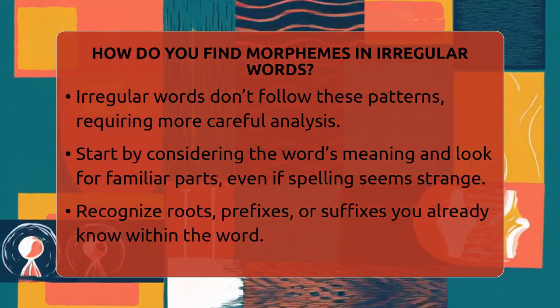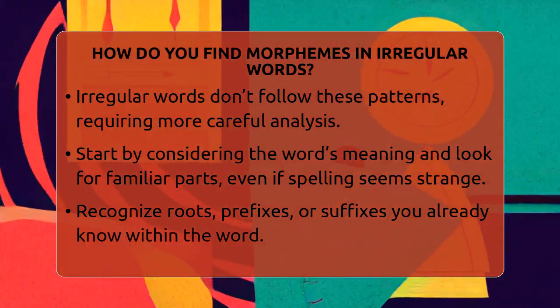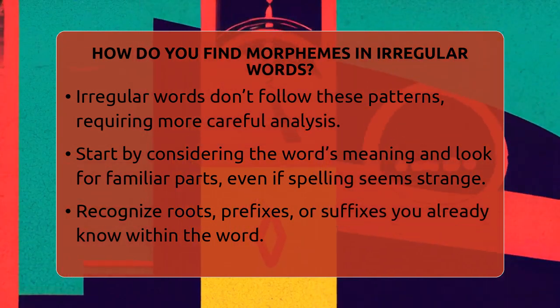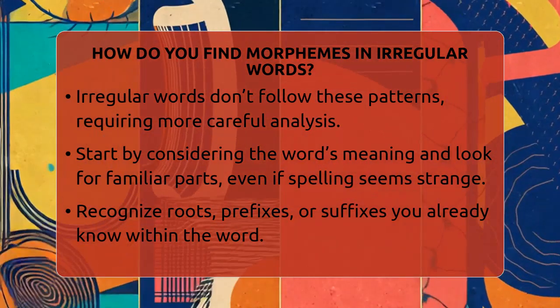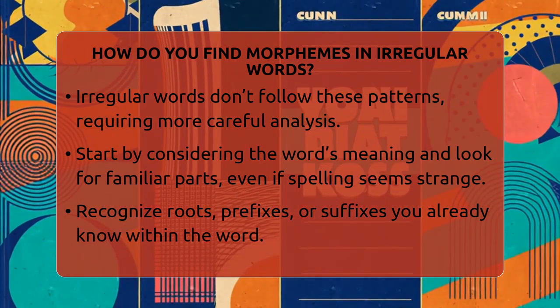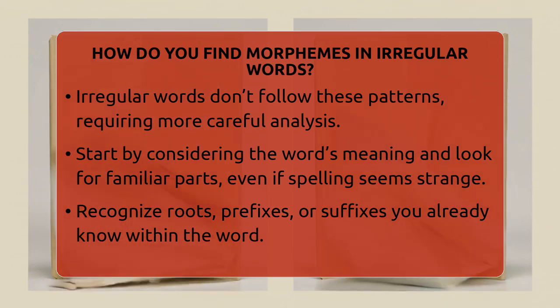Next, consider the history and origin of the word. Many irregular words come from old forms of English or other languages. Knowing that oxen comes from Old English helps you see why it doesn't follow modern rules. Sometimes, understanding where the word comes from makes it easier to see its structure.